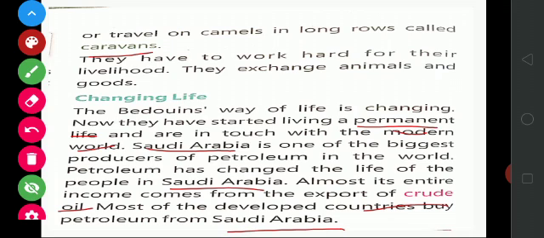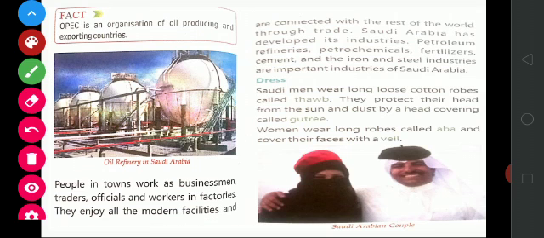Saudi Arabia is one of the biggest producers of petroleum, and most of the developed countries buy petroleum from Saudi Arabia. Because of crude oil, the life of people in Saudi Arabia has changed. People in towns work as businessmen, traders, officials and workers in factories. They enjoy all the modern facilities and are connected with the rest of the world through trade.